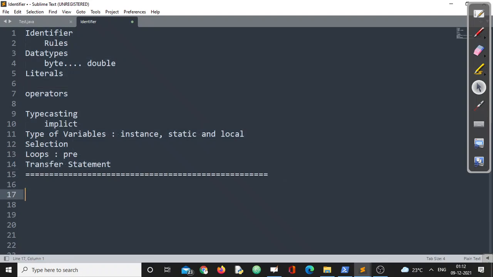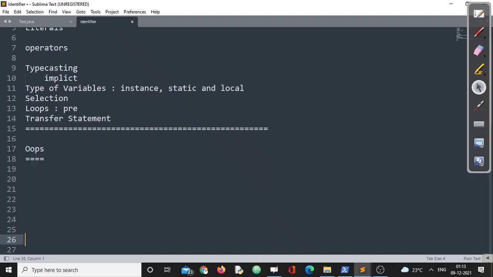See, the major intention of learning Java is to understand how OOPS works in Java. But before getting into OOPS, we have a small thing that we need to discuss. After that, maybe from the next video onwards, we'll be entering into the object-oriented programming of Java, right? So before that, let us concentrate on one more concept. Prior to that, let us assume a question.